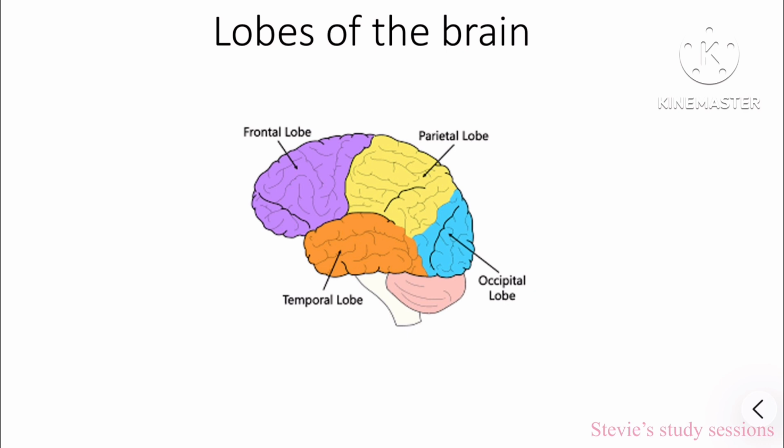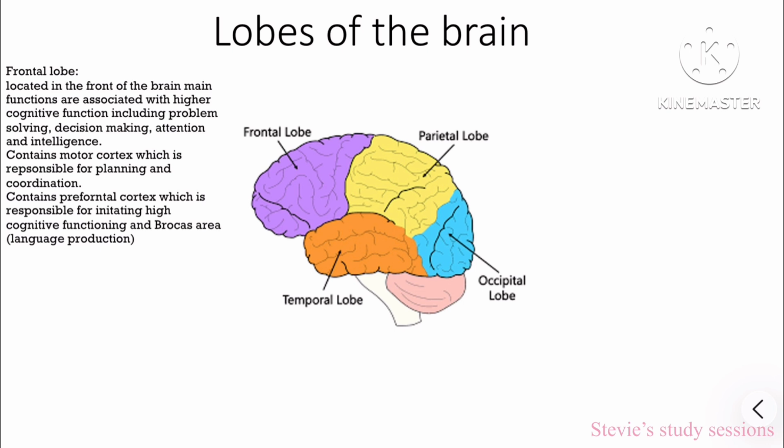For example, the prefrontal cortex is in the frontal lobe. The frontal lobe is located in the front of the brain. The main functions are associated with higher cognitive function, including problem solving, decision making, attention, intelligence. The frontal lobe contains the motor cortex, which is responsible for planning and coordination. It also contains the prefrontal cortex, which is responsible for higher cognitive function, and Broca's area, which is responsible for language production.